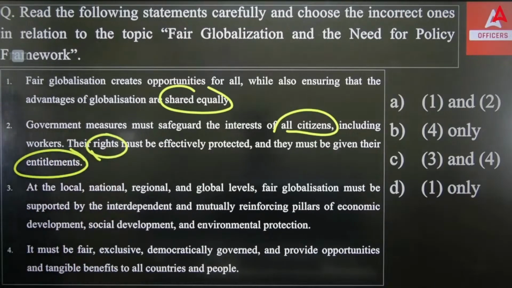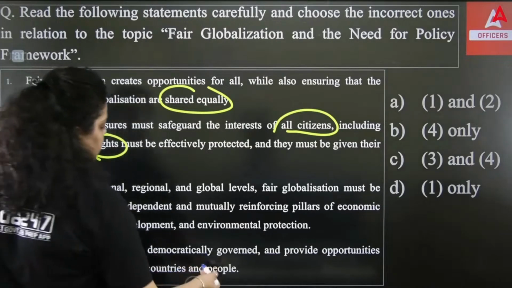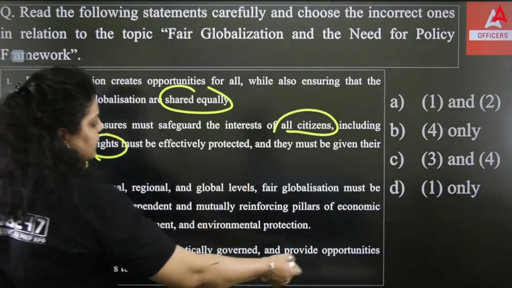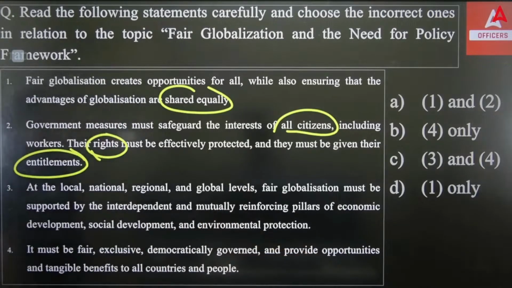Third, at the local, national, regional, and global level, fair globalization must be supported by the interdependent and mutually reinforcing pillars of economic development, social development, and environmental protection. Fourth, it must be fair, inclusive, democratically governed, and provide opportunities and tangible benefits to all the countries and people. So which of the following is not true?